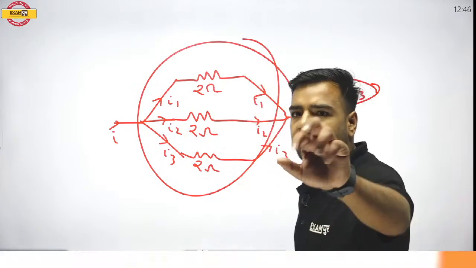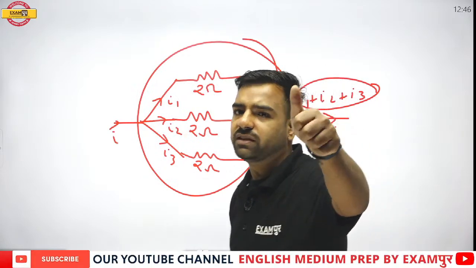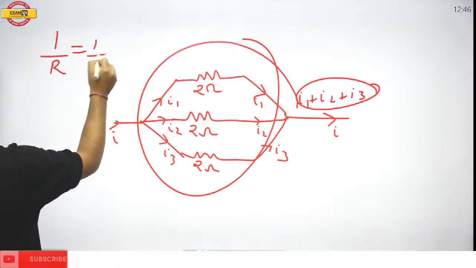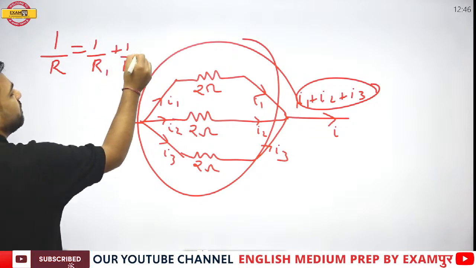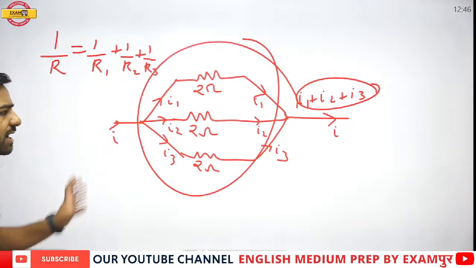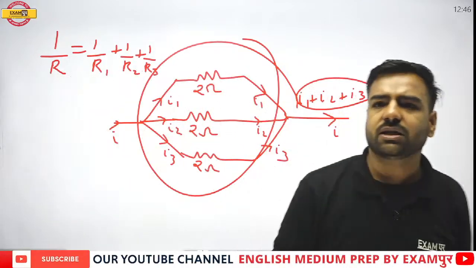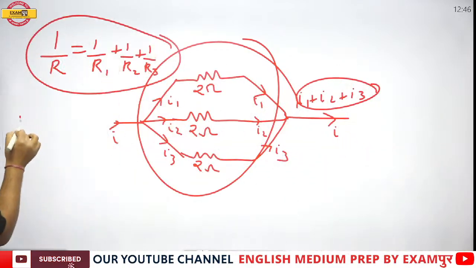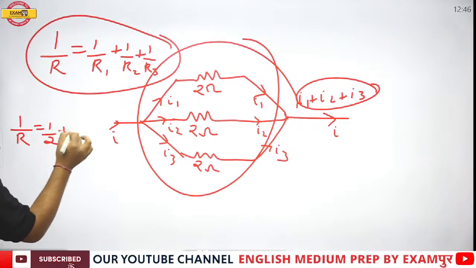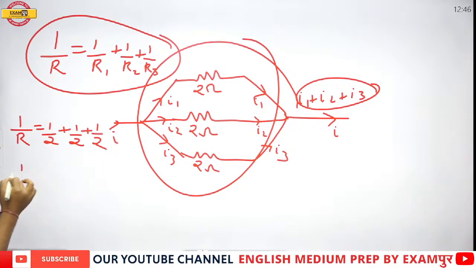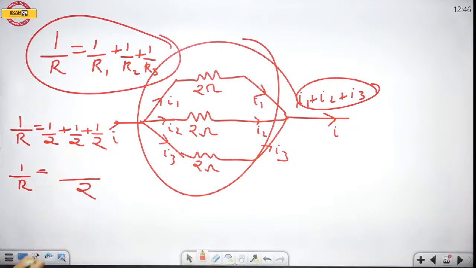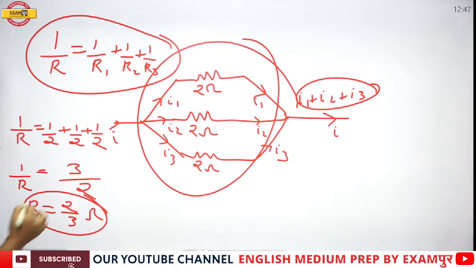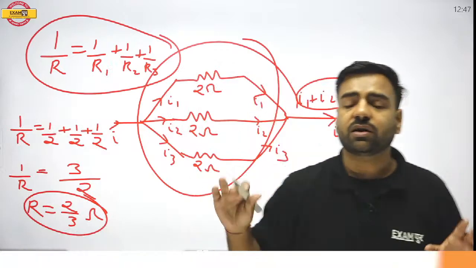So how will you calculate? Here Nabnita has already given the answer 2 by 3. Prajwal has given the answer. Very good, that's awesome. If I try to calculate it, 1 upon R is equal to 1 upon R1 plus 1 upon R2 plus 1 upon R3 and so on. That is, 1 upon R will be equal to 1 by 2 plus 1 by 2 plus 1 by 2, that is, 3 by 2. So here the resistance would be 2 by 3 ohm. Got my point? Yes, this is the combination for the parallel part.